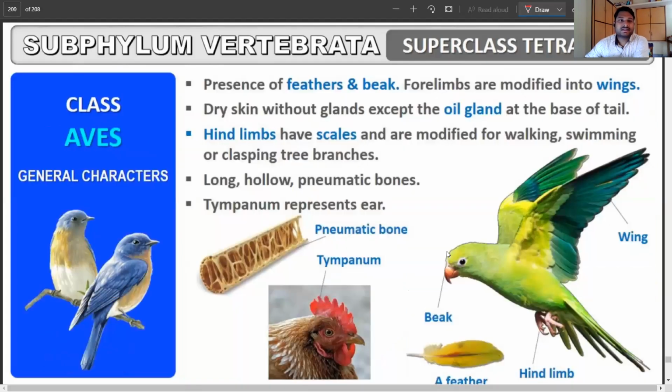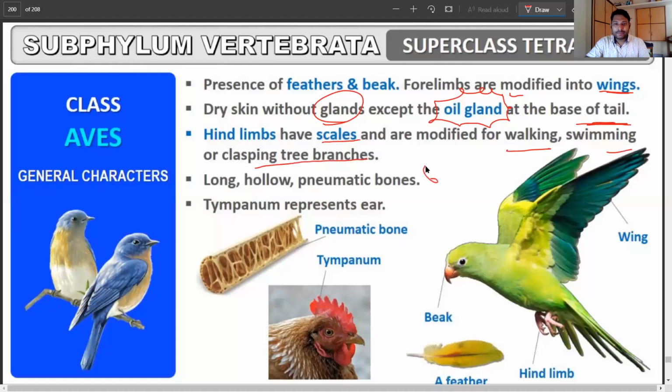Now we're coming to the next class, that is called the class Aves or birds. Again, you all know there are going to be feathers and beak. Forelimbs are modified into wings, and there is dry skin without any sort of gland, except the sebaceous gland, the oil gland present at the base of the tail. So this is again an advanced feature. Now, hind limbs have scales and are modified for walking, swimming, or clasping the tree branches.